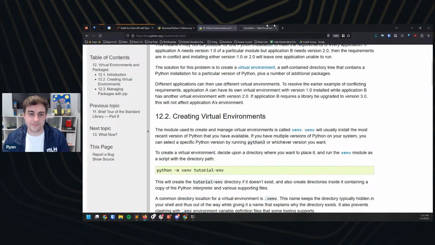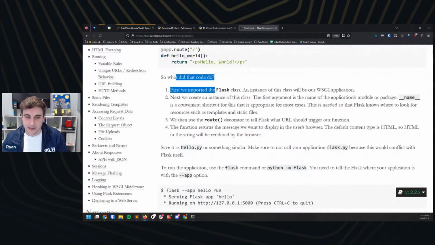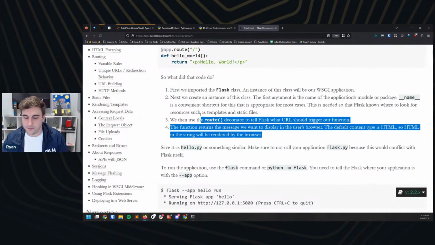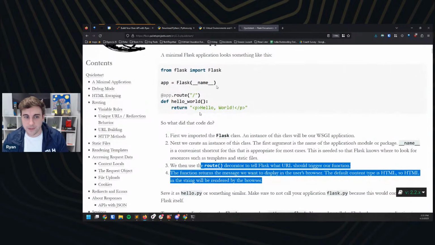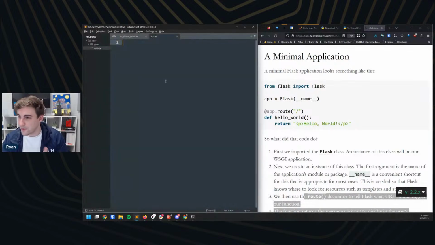Awesome. All right. And so again, here we are going to go through this code. One of the nice things about following documentation like this is that it gives us a little description of exactly what we're doing. But we're just going to make this like our basic hello world, right? So we're going to go through and type this in. Again, I really like to retype because it helps me remember how things work. If you'd prefer to copy paste, that is a-okay as well.